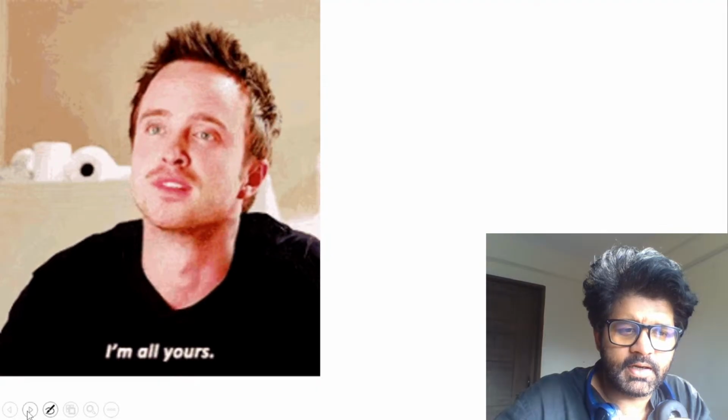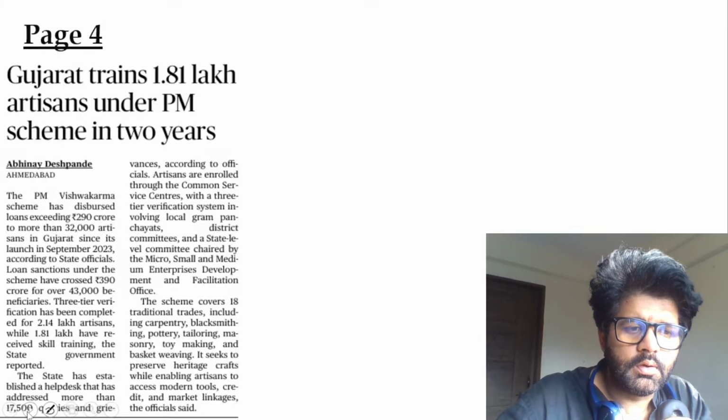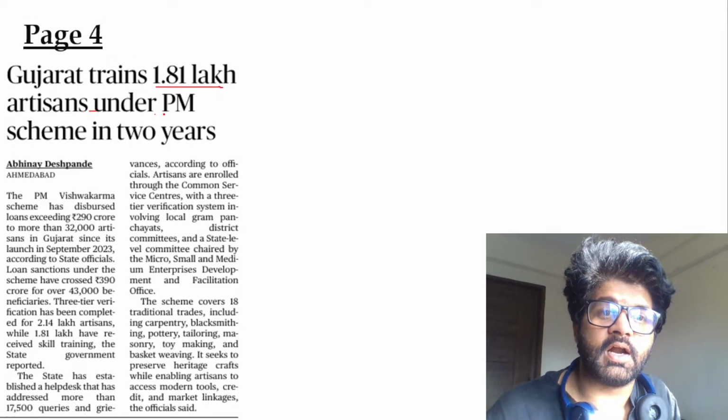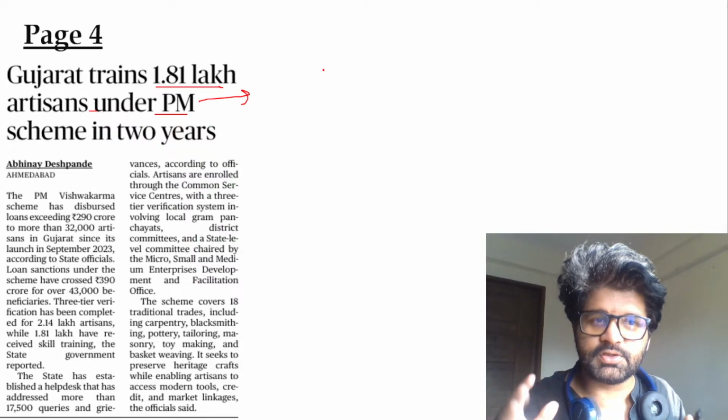But let's focus on the third article. We are anyway late. So, third article of the day: Gujarat trains 1.81 lakh artisans under PM Vishwakarma scheme is in the news, here, there, everywhere today because this is Modi sir's day.